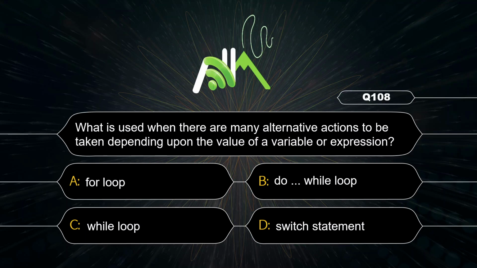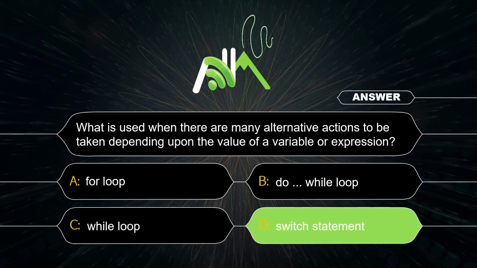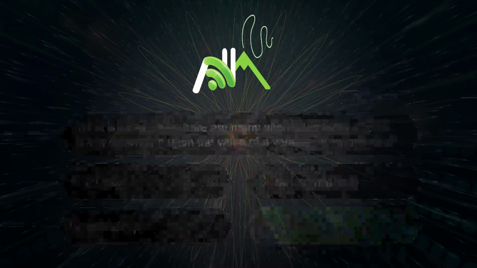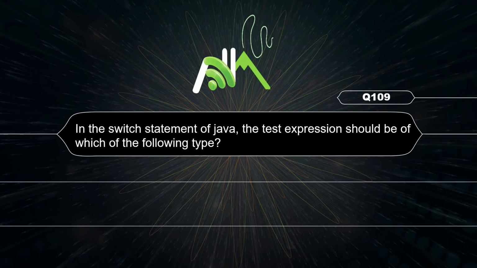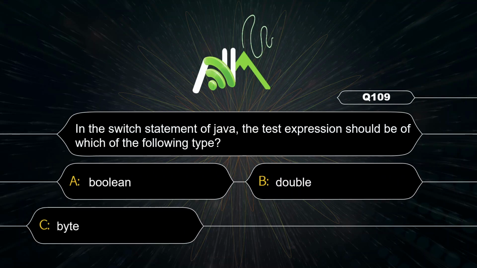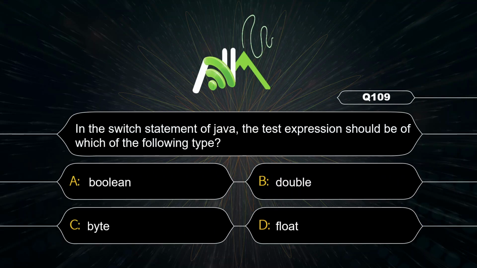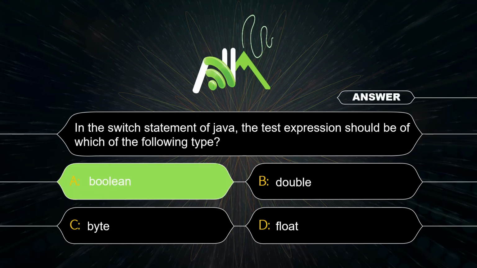What is used when there are many alternative actions to be taken depending upon the value of variable or expression? So correct option is D, switch. The test expression should be of what type? Boolean. So it will return true or false, and accordingly we will execute particular respective cases.